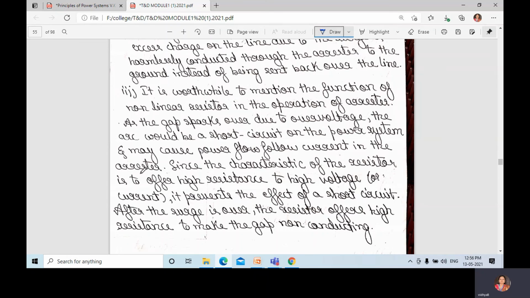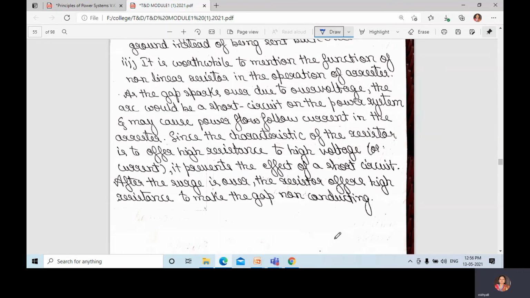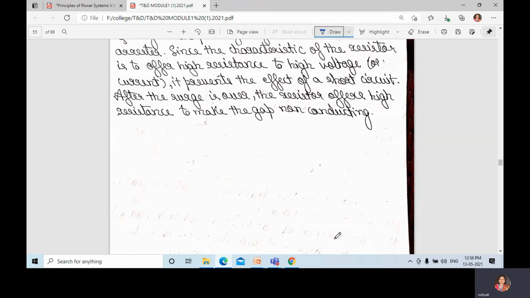The characteristic of the resistor is to offer high resistance to high voltage, and it prevents the effect of short circuit. After the surge is over, the resistor offers high resistance to make the gap non-conducting. This is about the protection against lightning.